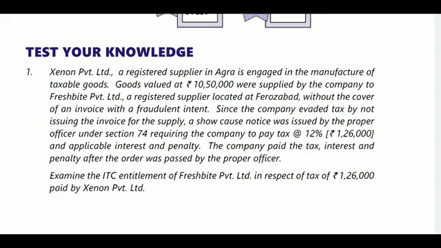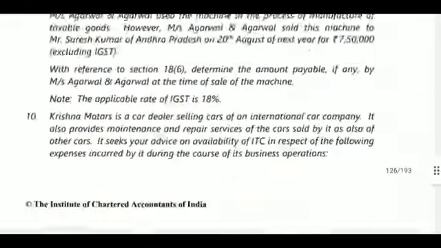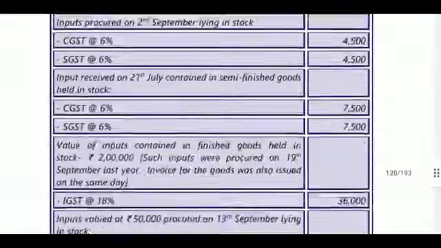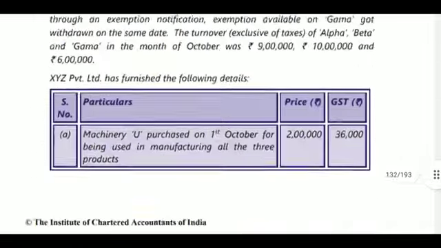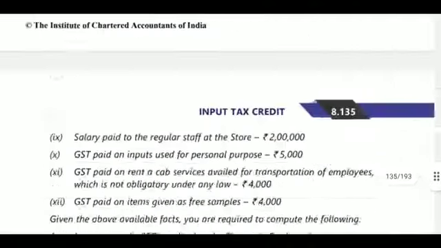A show cause notice was issued by the proper officer under section 74 requiring the company to pay tax at the rate of 12%, that is 1,26,000, and applicable interest and a penalty. The company has paid the tax, interest and penalty after the order was passed by the proper officer. Examine the ITC entitlement of Fresh Bright Private Limited in respect of the tax of 1,26,000 paid by Genuine Private Limited. If any person has paid the tax amount with penalty or interest after the show cause notice, the ITC is not available as per section 74, 129 or 130.